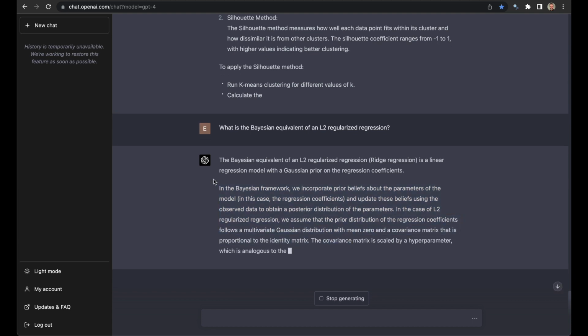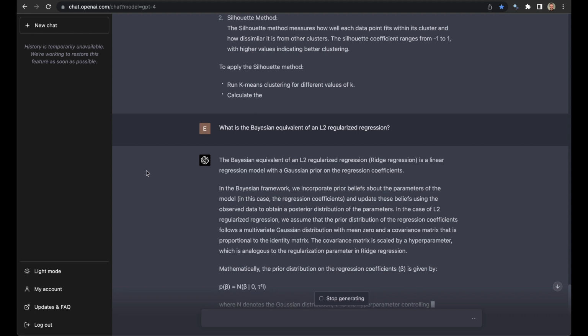Basically what this means is that whole thing that I mentioned before, an L2 regularization, it's equivalent to a Bayesian process where you basically go, nah, I don't trust that these coefficients would be high. My prior belief is that they would actually be 0, which kind of makes sense if you think about it for a little while. All right, another one.